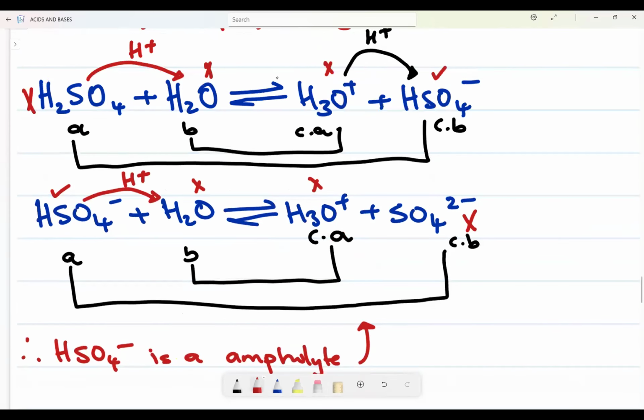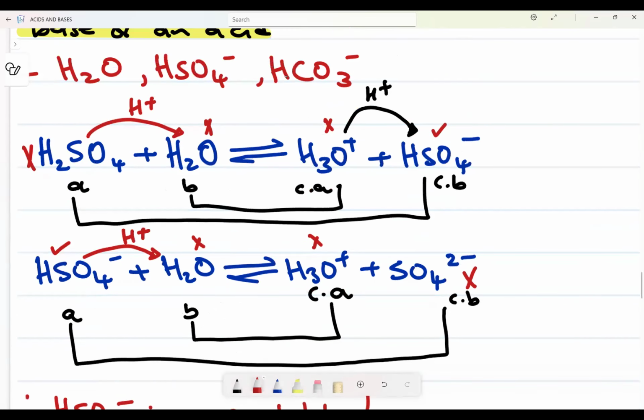If I take this reaction and find the net, I want you to see something. If I see you on the reactants and I see you on the product side, I cancel you. Check. H2SO4 here is alone.